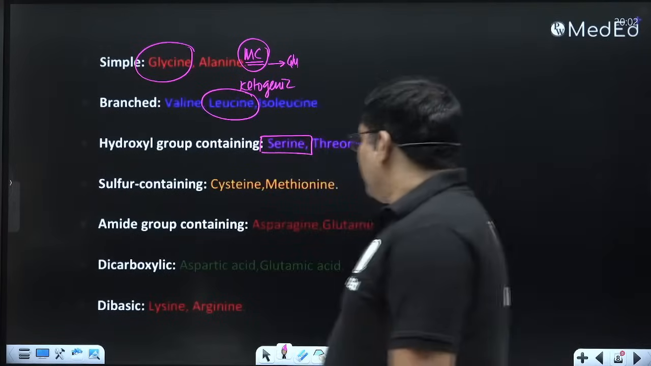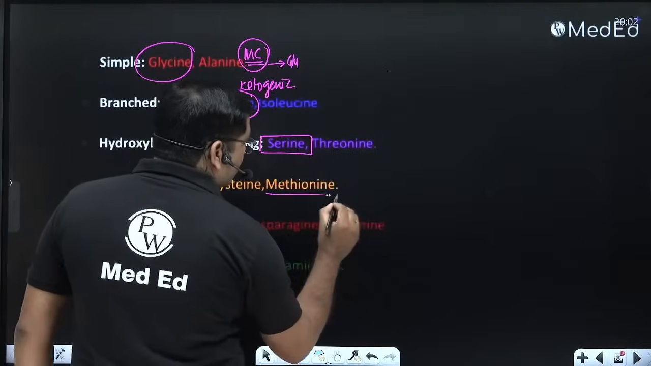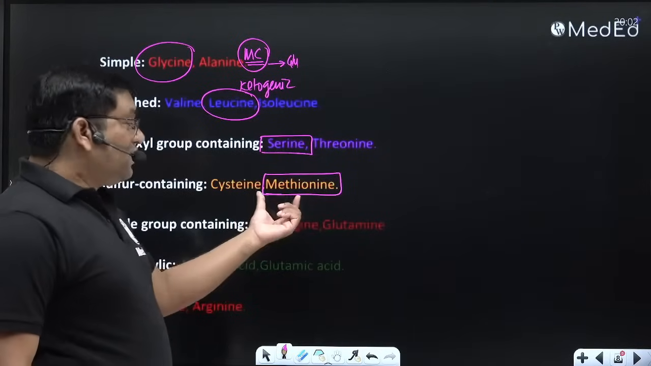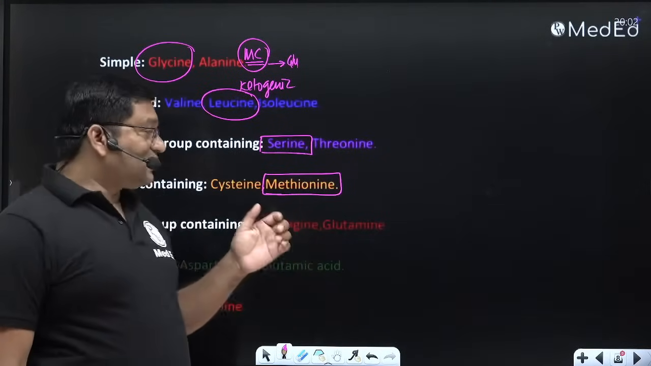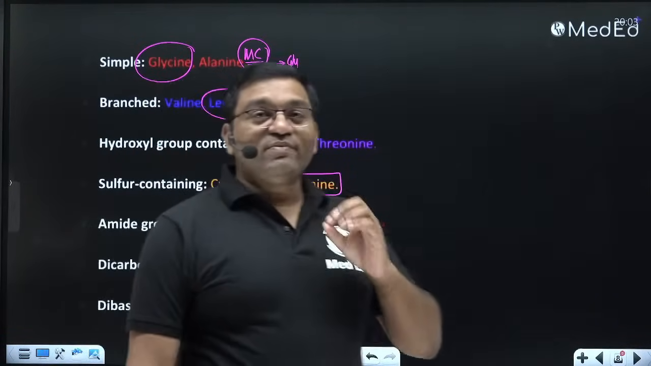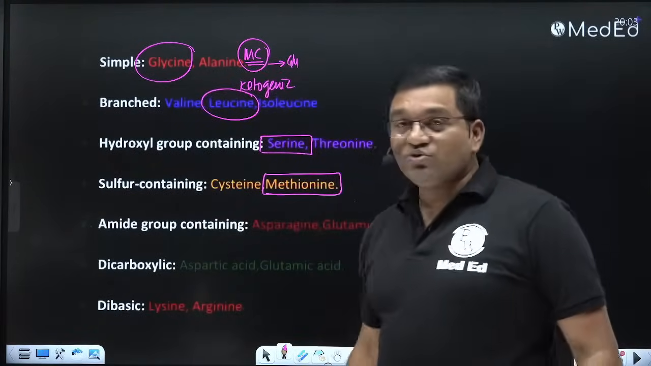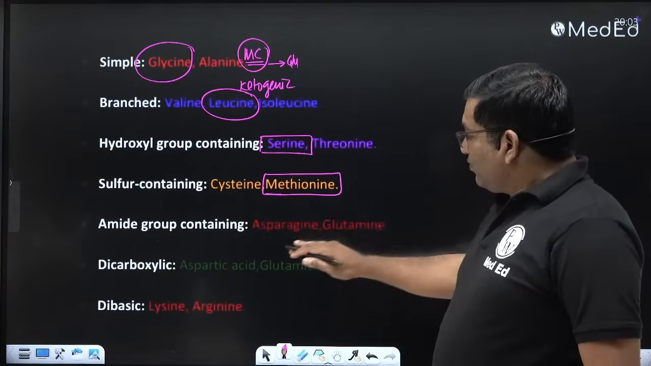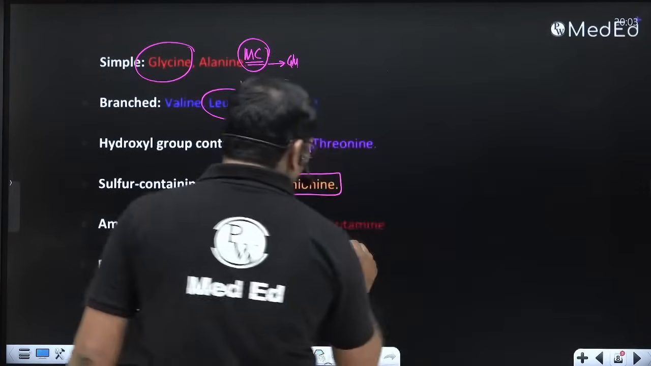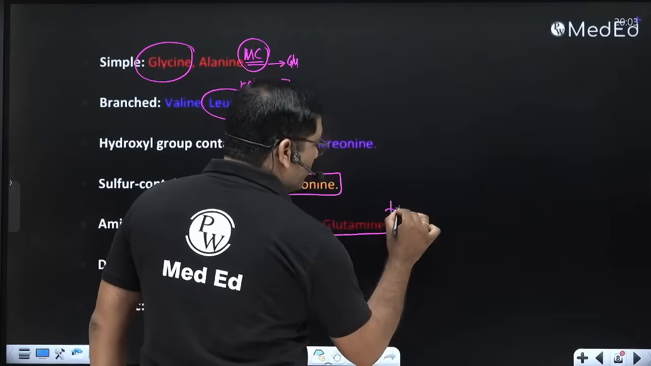Okay. Then methionine. Methionine is the starting amino acid in peptide synthesis. When there is synthesis of a polypeptide in the translation process, methionine is the first amino acid, which is coded by the AUG codon. Okay. Then amide group containing asparagine and glutamine. Now see this glutamine, it is a transport form of ammonia.